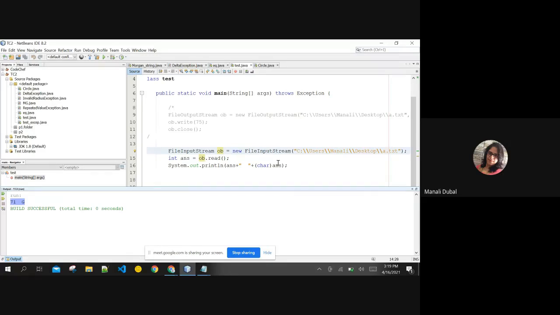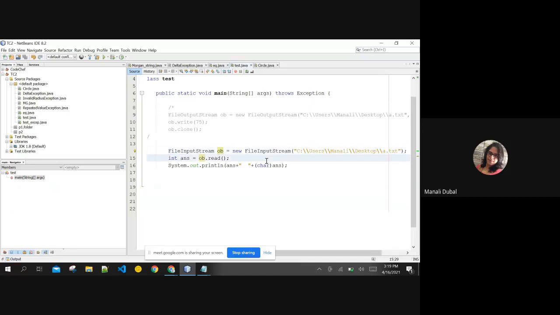If you want to read multiple bytes from your data, then you just need to loop it. Meaning you can simply apply a loop over here. I can create an infinite loop over here till your file is reading -1, meaning while your read operation on this ob is returning -1.